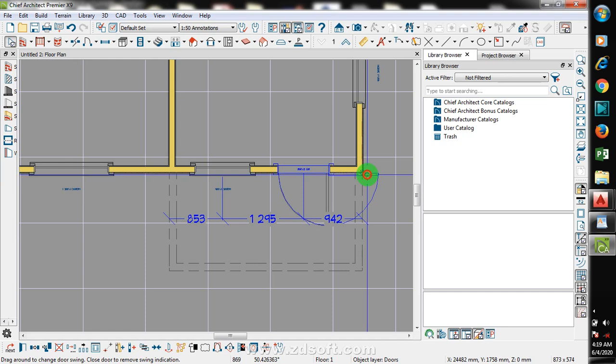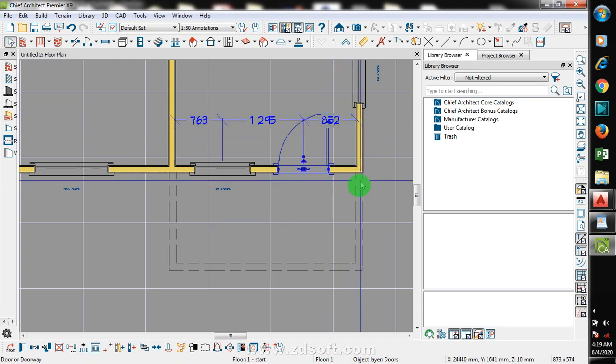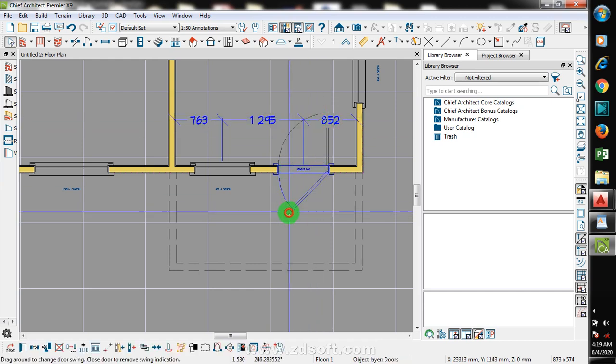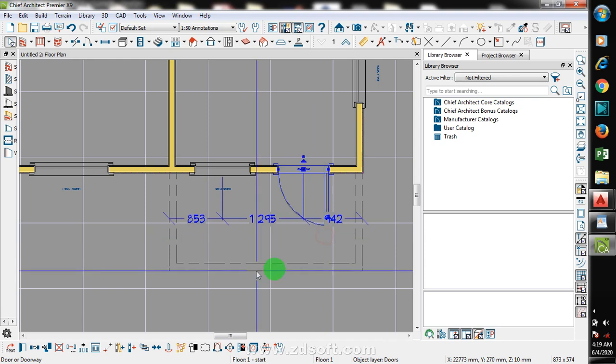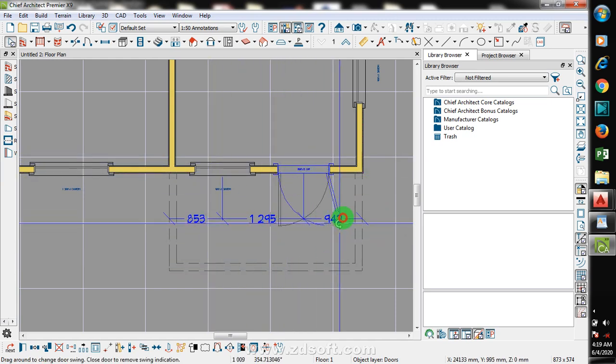So I can rotate this and take this inside. For example, if I want this door to open inside, you can see I can bring it back. I can bring this to this side. If I want this door to open this way, okay, let me bring it back this way.